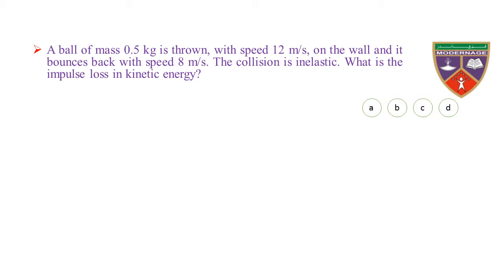A ball of mass 0.5 kilogram is thrown with speed 12 meters per second on the wall and it bounces back with speed 8 meters per second. The collision is inelastic. What is the loss in kinetic energy? Option A minus 20 joule, option B minus 40 joules, option C minus 60 joules, option D minus 80 joules. The key is minus 20 joule. Therefore, the correct option is A.